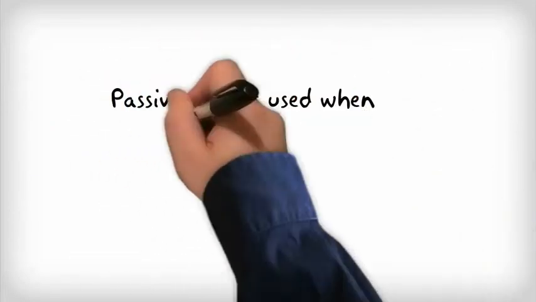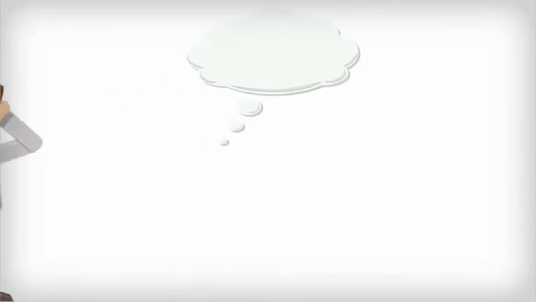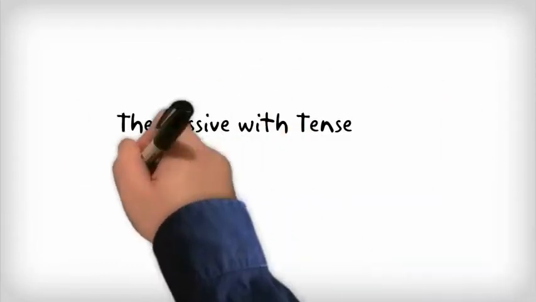Passive voice is used when the focus is on the action. For example, my bike was stolen. By whom? It doesn't matter. The passive with tense and aspect.